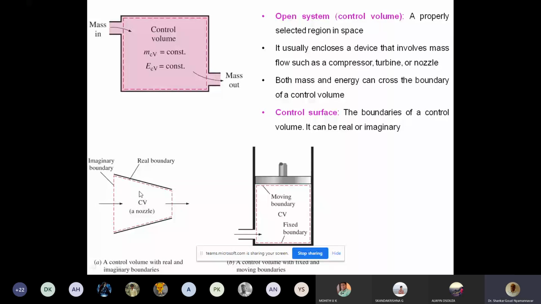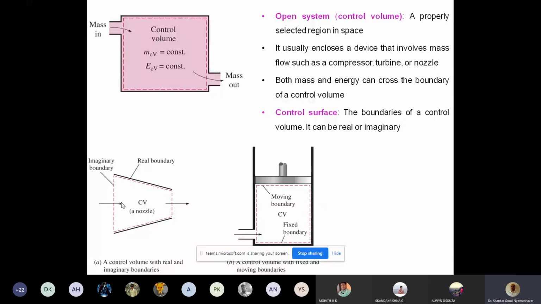what it finds is that the cross-section area available is decreasing. Here the cross-section area is more, the diameter is more. As you move from left to right, the diameter is decreasing. Therefore, what happens? Velocity increases, but pressure decreases. This is according to Bernoulli's theorem that you have studied earlier. So as the velocity increases, pressure decreases. A nozzle is used to increase the velocity at the expense of the pressure.